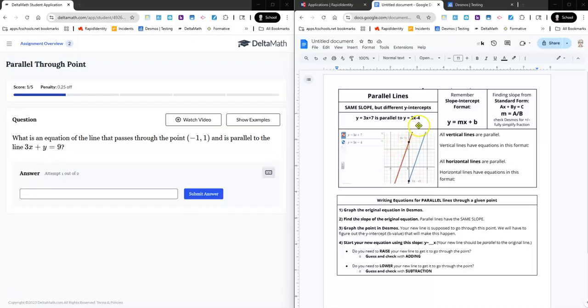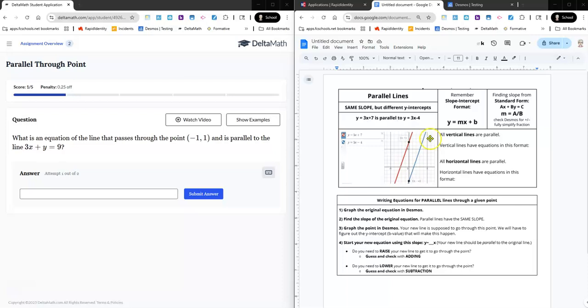We probably recognize from middle school that parallel lines never intersect. What makes that happen is when they have the same slope, yet different y-intercepts. And so when we look at this example, y equals 3x plus 7, being parallel to y equals 3x minus 4, is because they both have the same slope of 3. So they're traveling at the same rate.